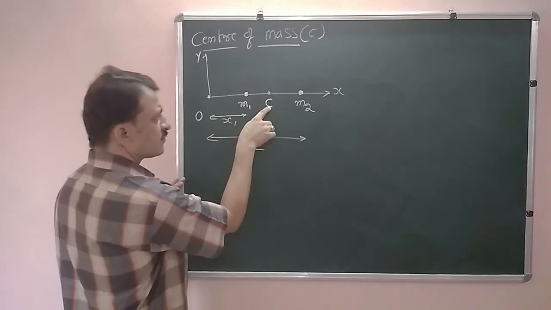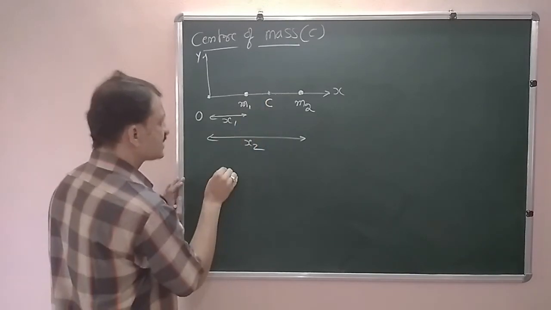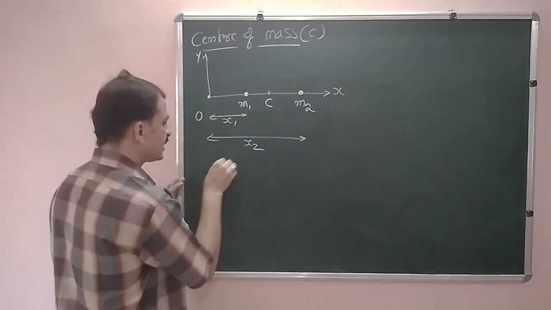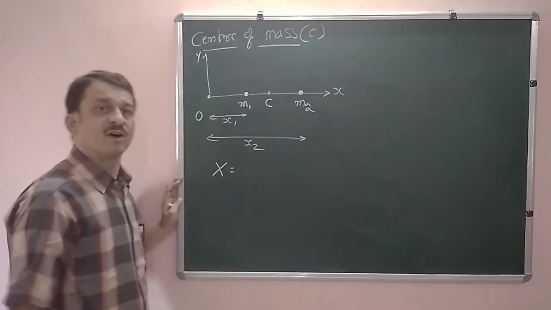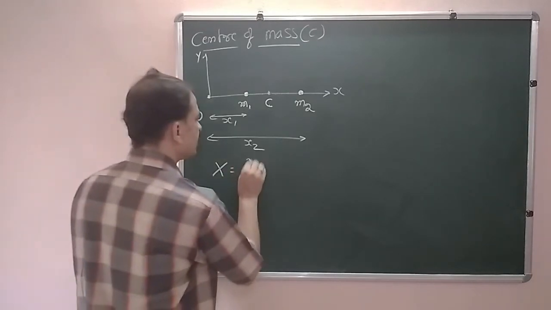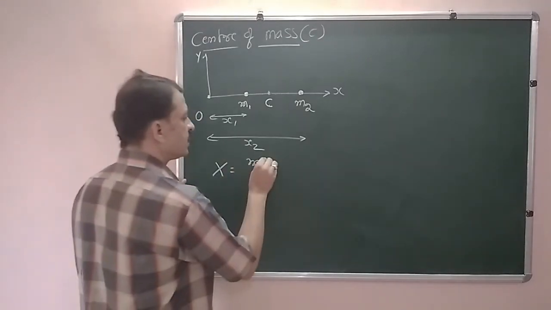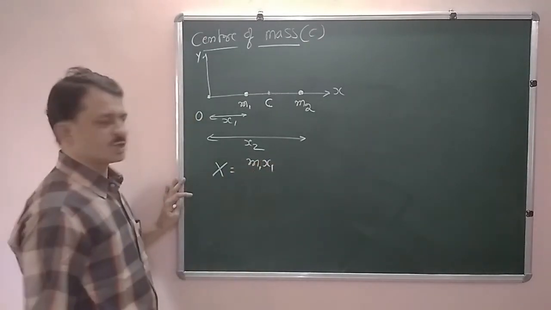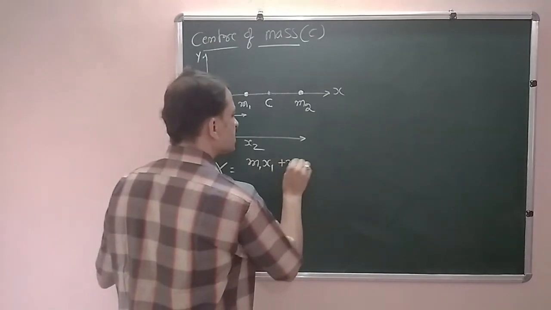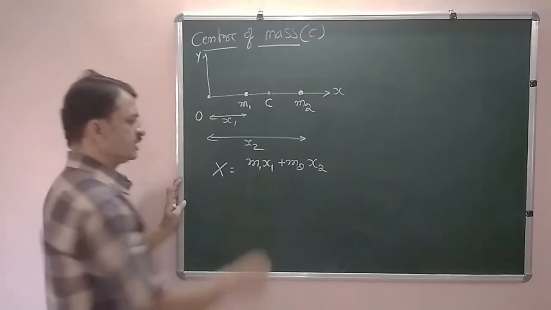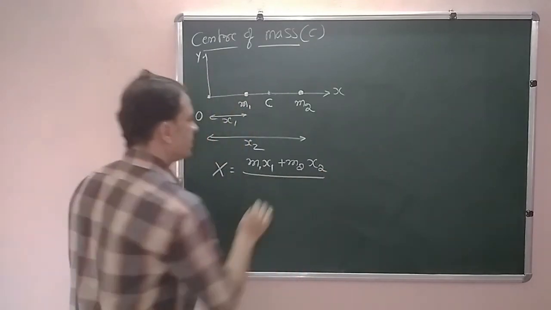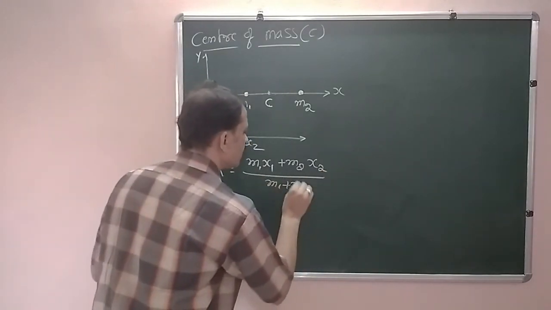The position of this center of mass C is denoted by the capital letter X. It is given by a formula: mass of the first particle multiplied by its distance or position, plus mass of the second particle multiplied by its distance from the origin, divided by the sum of the masses of the two particles.